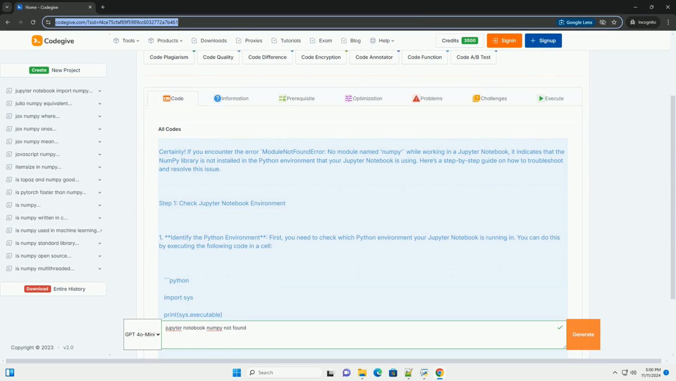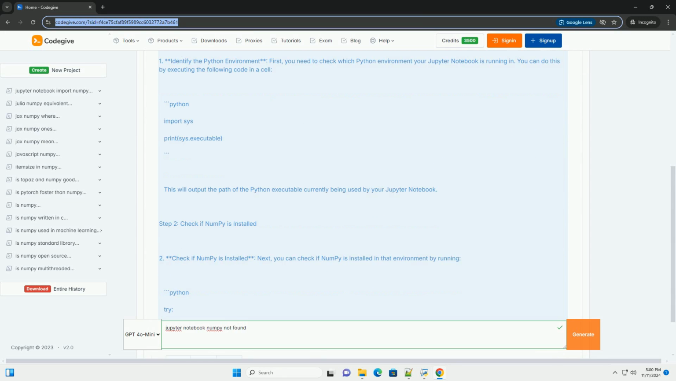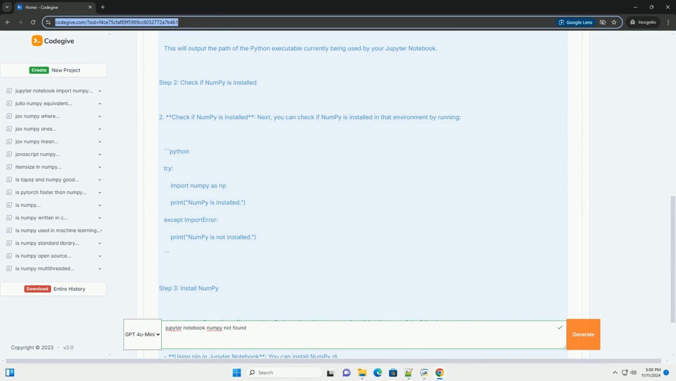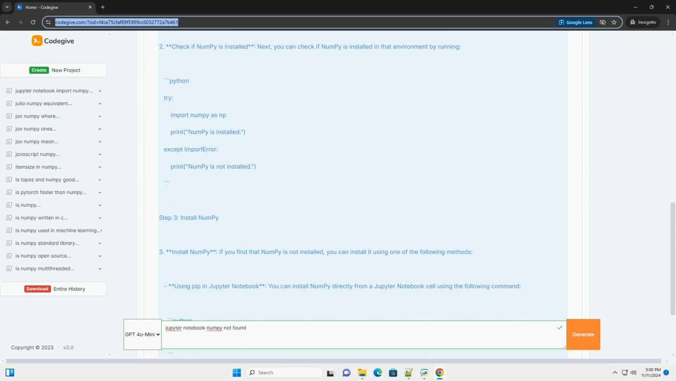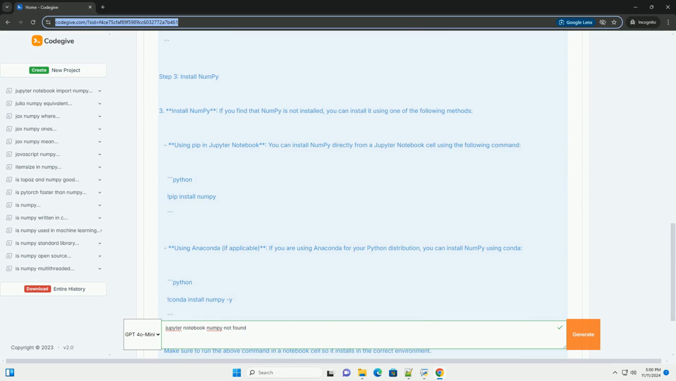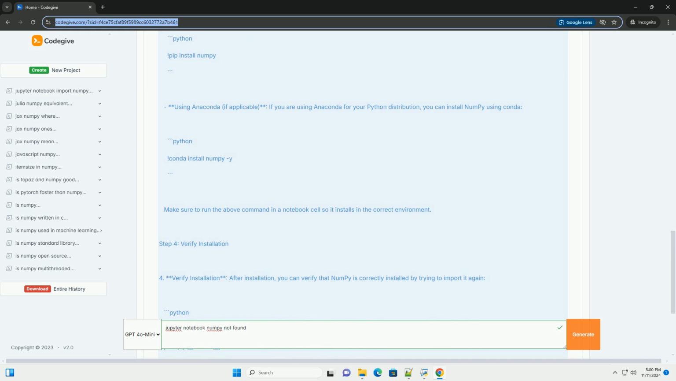Certainly. If you encounter the error "ModuleNotFoundError: No module named numpy" while working in a Jupyter notebook, it indicates that the numpy library is not installed in the Python environment that your Jupyter notebook is using. Here's a step-by-step guide on how to troubleshoot and resolve this issue.